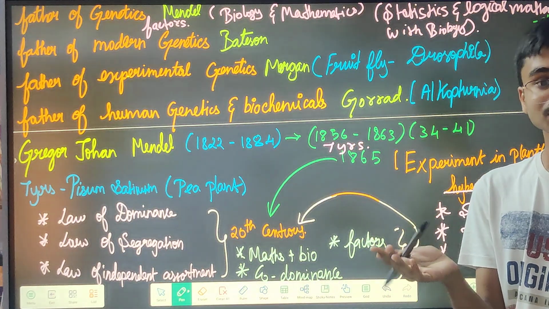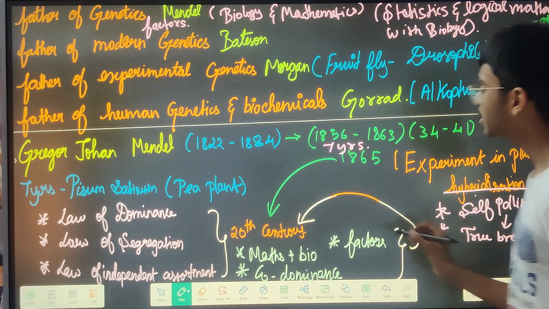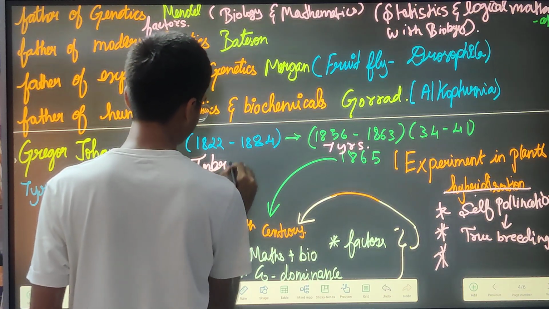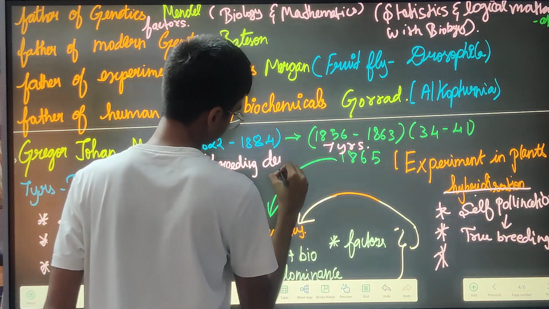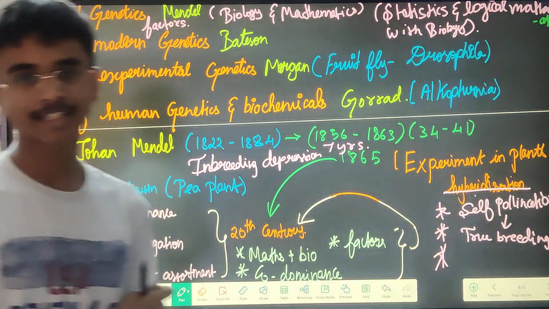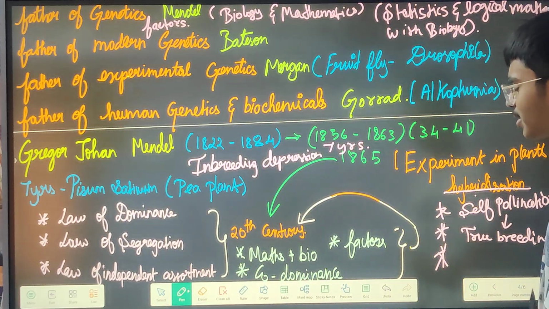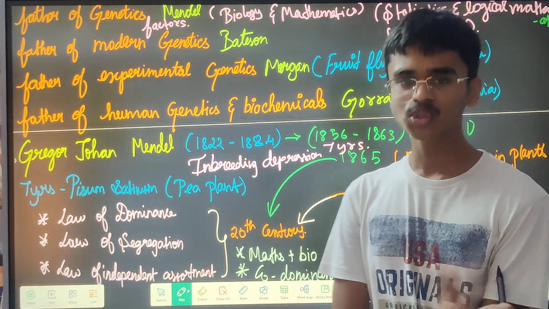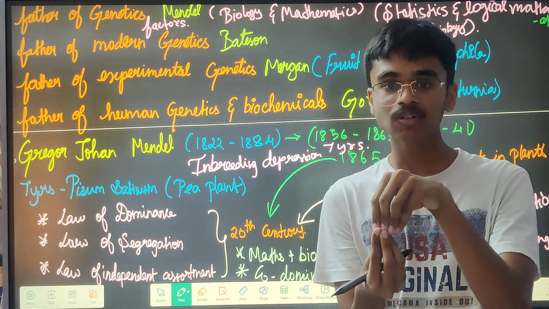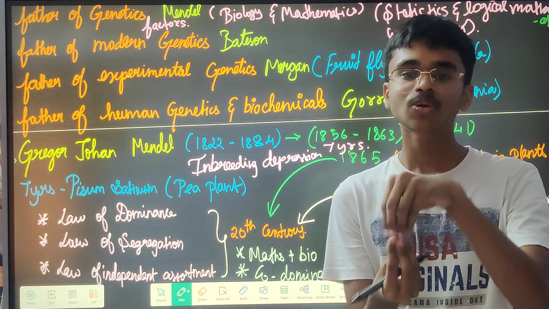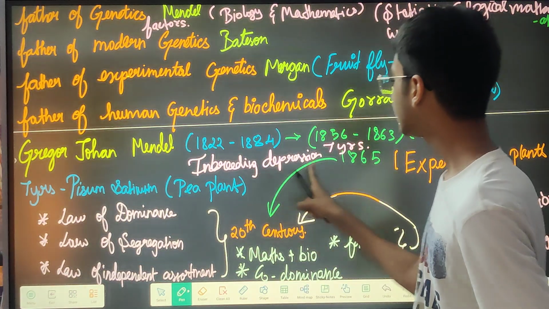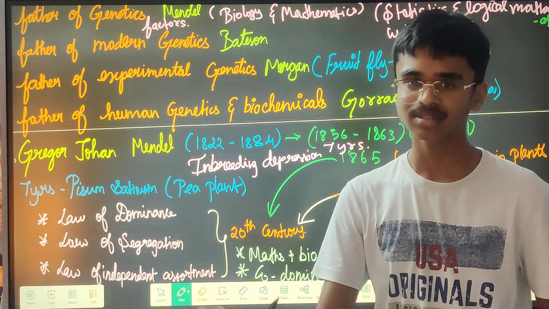But because of that, they also have a problem that is known as inbreeding depression. And to prevent this inbreeding depression, lots of plants have evolved lots of techniques. This also I said in the sexual reproduction of plants. So they will not fuse with their own gametes. That means if there is a bisexual flower, then that bisexual flower has evolved a few techniques so that it will not fertilize itself. If it fertilizes itself then there will be inbreeding depression. Inbreeding depression is none other than some side effects.